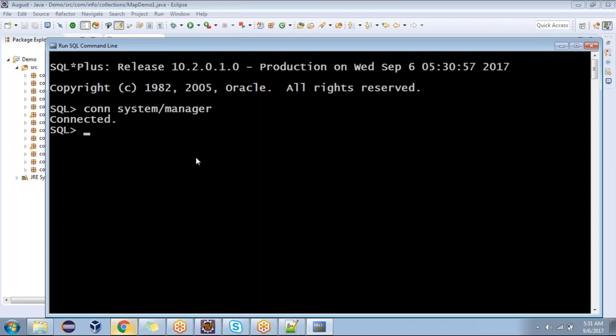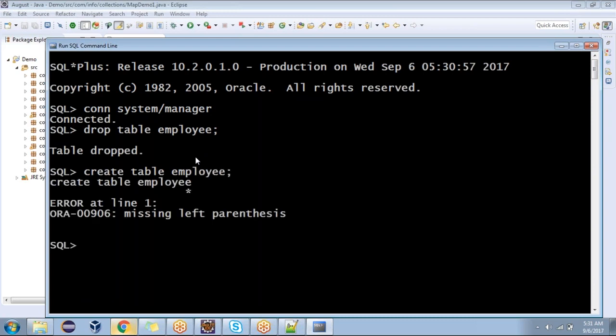Okay. So it's now connected to the system manager. Now I want to create one table. What table? The existing table, employee. I'm going to play with the employee table, but I'll give some details. Okay, you can play with a different table also. Let's now create table employee.